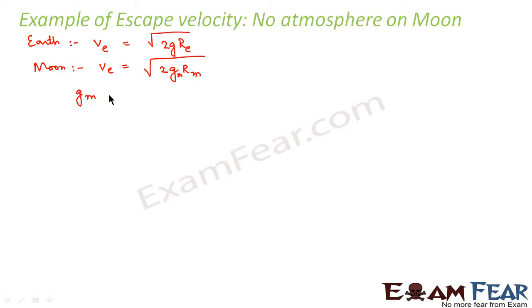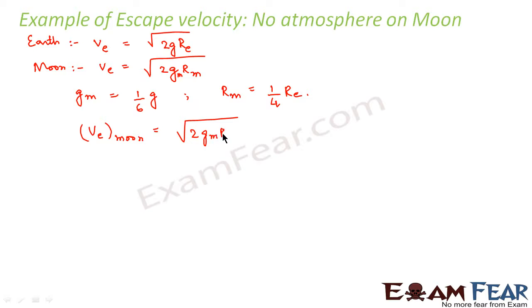So we know that the acceleration due to gravity on the moon is 1/6 of the acceleration due to gravity on Earth. And we also know that the radius of the moon is 1/4 of the radius of the Earth. So using these values, the escape velocity on the moon is root over 2gmRm, which is equal to root over 2 into g by 6 into Re by 4.